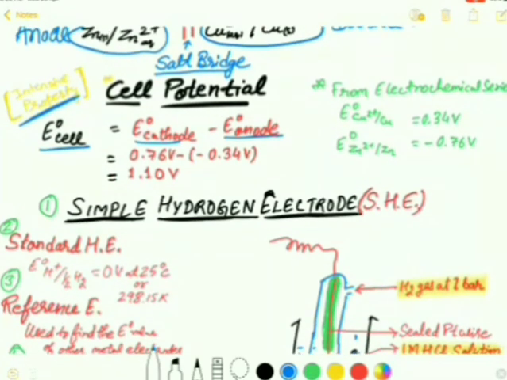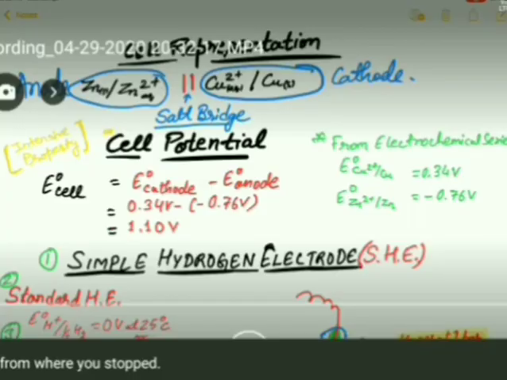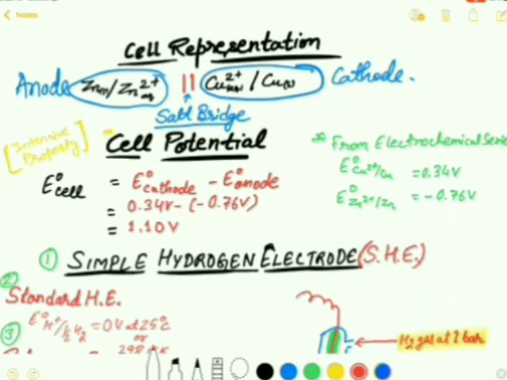This value you can also get from the electrochemical series, as you have also solved such numericals in the 11th class. So you can see here the electrode potential of the cathode. The cathode here is copper, so the electrode potential is 0.34 volt, right? So dear students, cell potential is an intensive property.